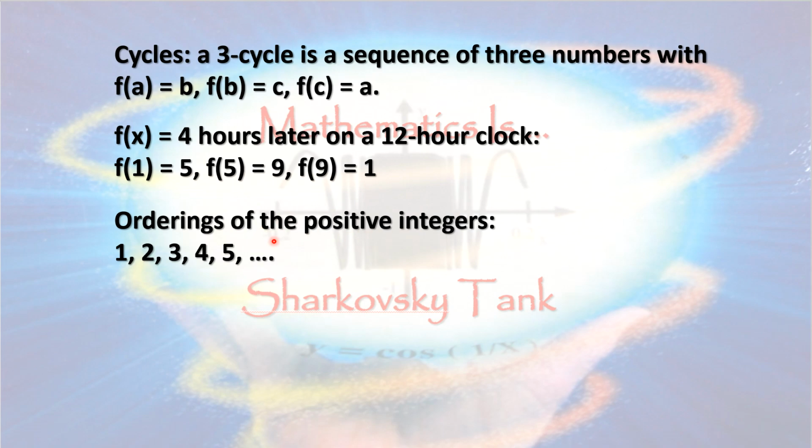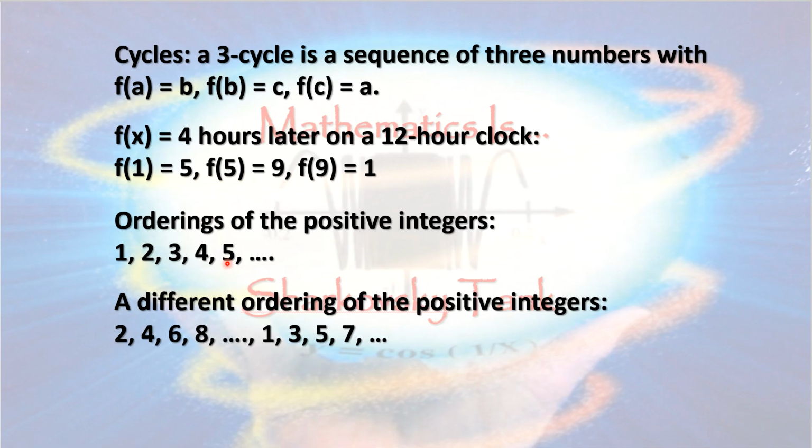For our purposes, the term listings is probably more helpful than orderings. The ordering that you're familiar with does in fact list the positive integers in order, 1, 2, 3, 4, 5, 6, and so on. Are there other ways to list them? Yeah, you could, for example, put all of the even integers first, and then list the odd integers, 2, 4, 6, 8, etc., and then 1, 3, 5, 7, and the rest.